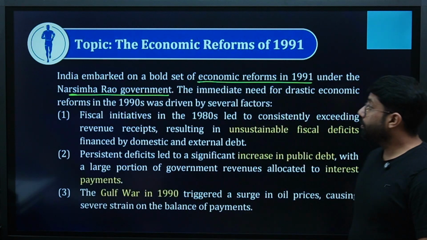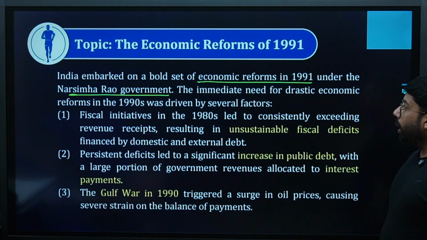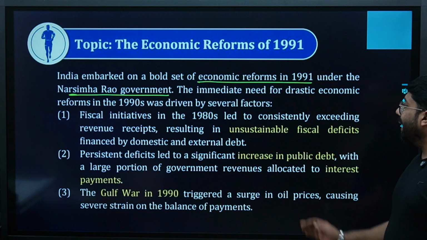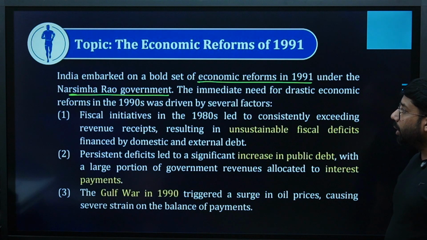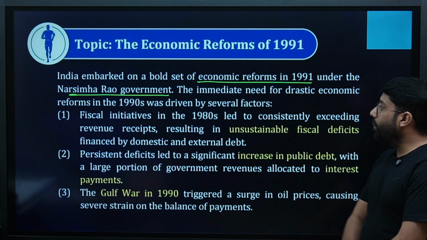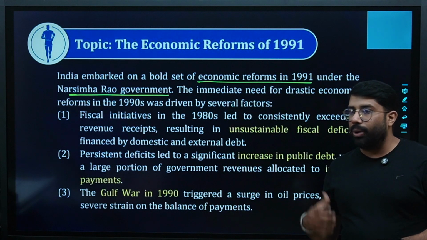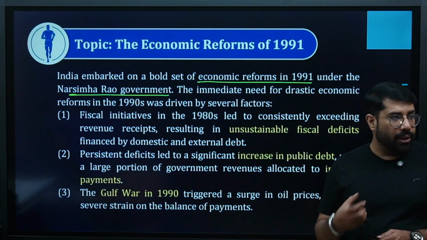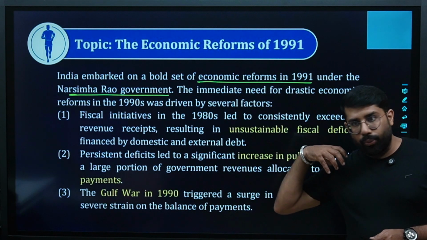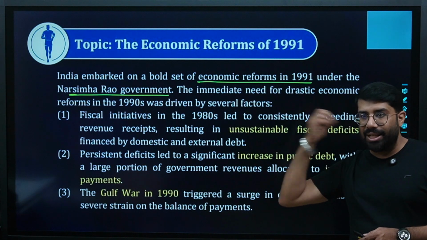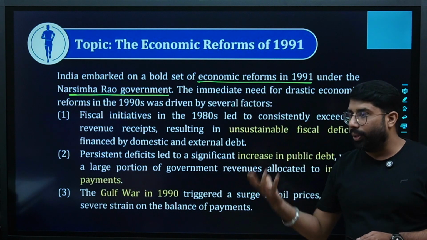देखिए, it says India embarked on a bold set of economic reforms in 1991 under the Narasimha Rao government. The immediate need for drastic economic reforms in the 1990s was driven by several factors. Why were the changes made in the 1990s? Before making these changes, we got to know that yes, we are ready for the changes.